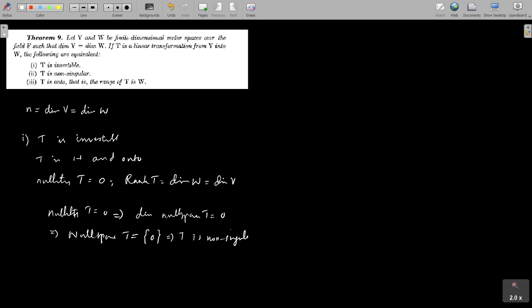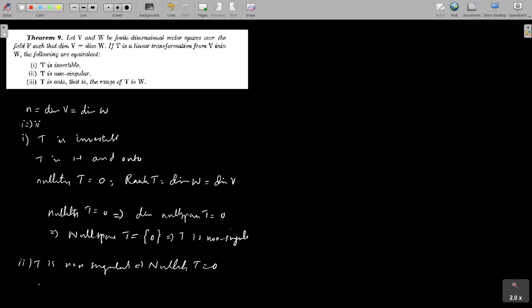Conversely, this is nothing but 1 implies 2. Now we assume 2. T is non-singular. When you assume 2, that is T is non-singular, it implies nullity T is equal to 0.